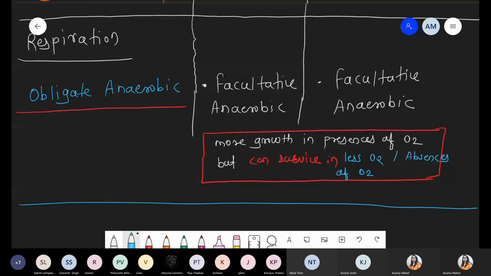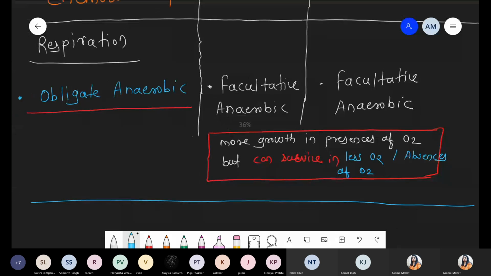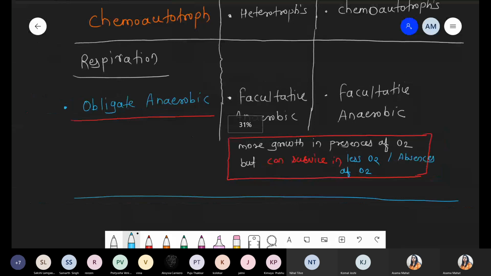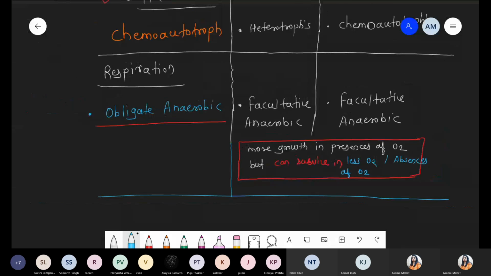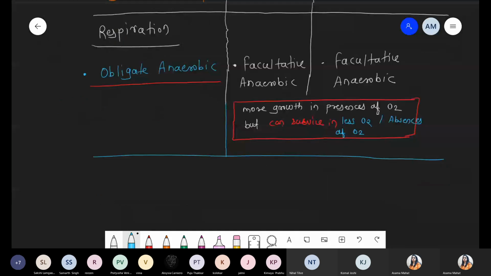Means they undergo the dormant stage, they undergo the inactive stage. मतलब cell division नहीं होगा, कोई metabolic activity नहीं होगी, no cell division, no replication, no transcription, translation. They just maintain their life as it is. No metabolic activity if oxygen is absent or if oxygen present in less amount. But if oxygen present in more amount, that time they can easily show the cell division process. Got it? So these are the third characteristic. First we discuss habitat. Number second we discuss nutrition. Number third we discuss respiration. Last point we are talking about, that is characteristic features. How they are showing mode of mechanism.